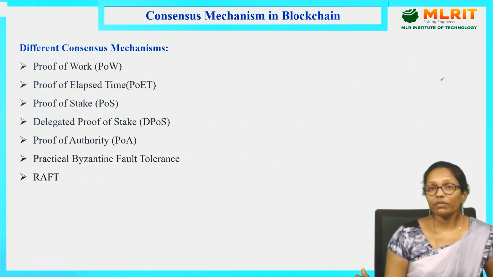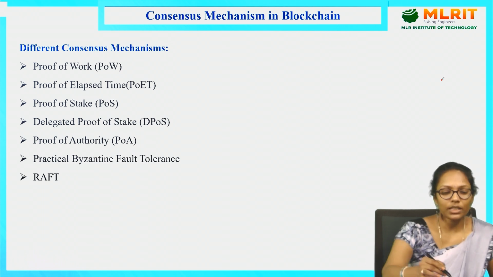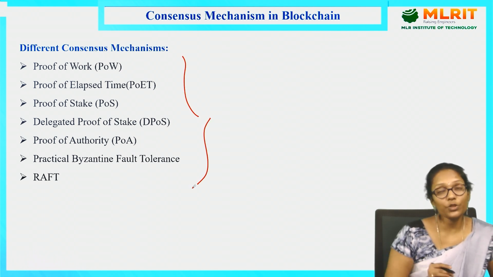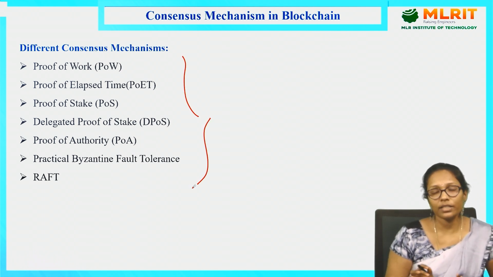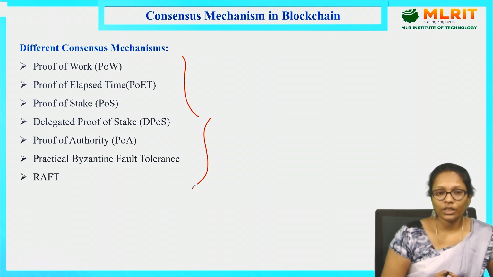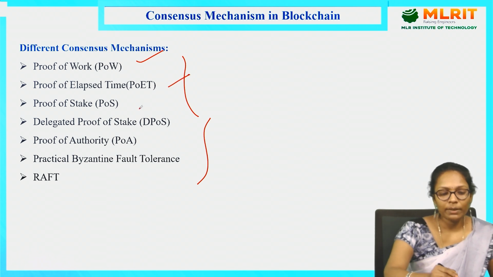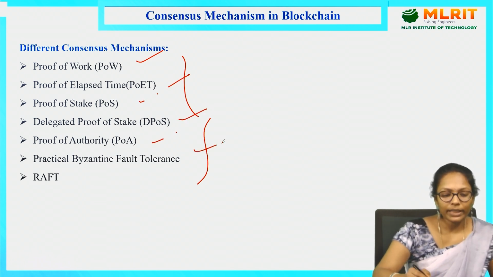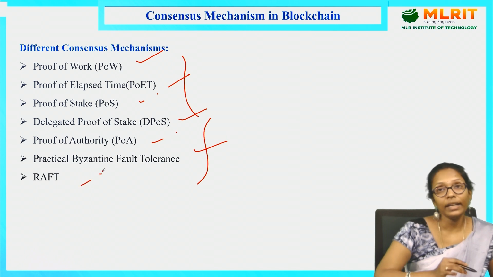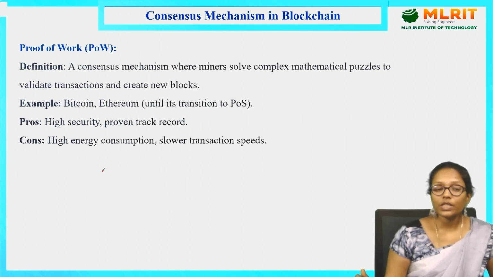And coming to the different consensus mechanisms, these are the different mechanisms we are using generally. In most of the blockchain networks, we are using only these 7 mechanisms. The first one is proof of work, proof of elapsed time, proof of stake, delegated proof of stake, proof of authority, practical Byzantine fault tolerance, and wrapped. So the first one is proof of work.